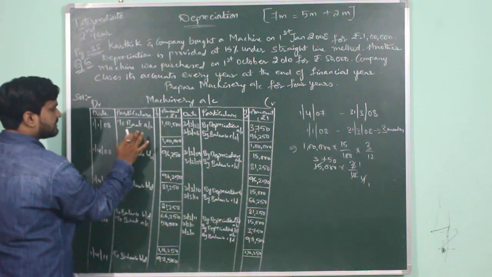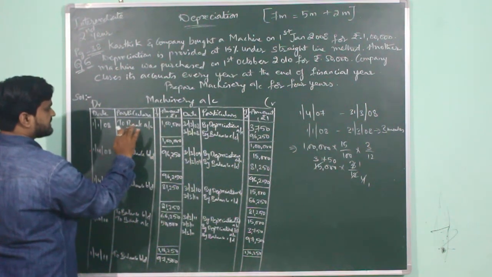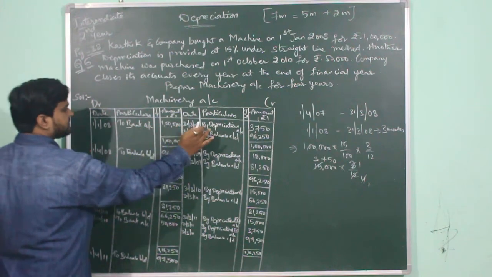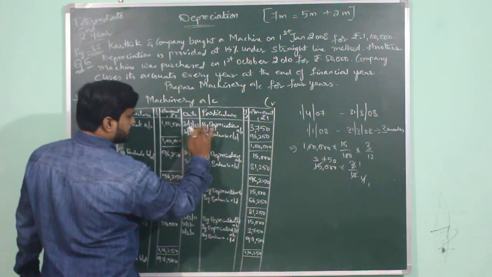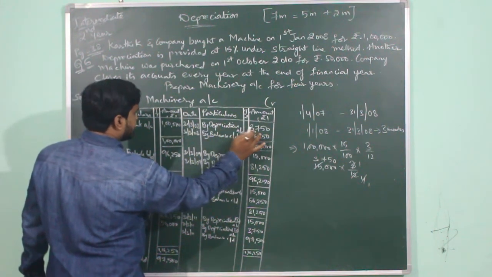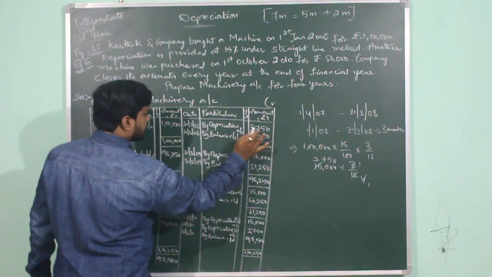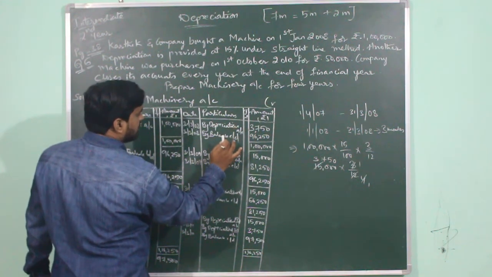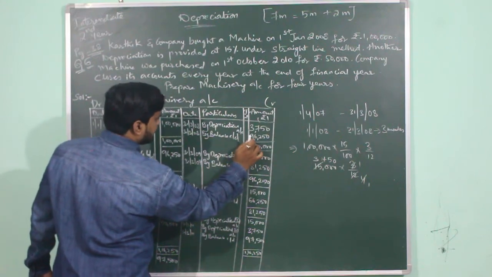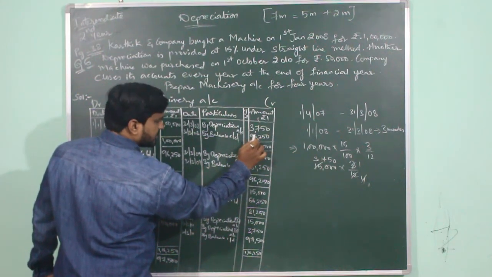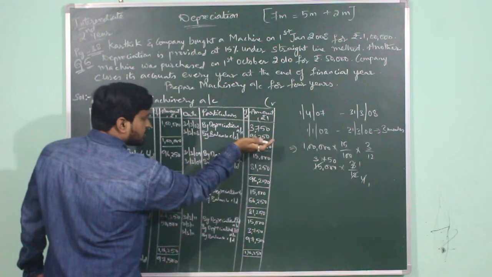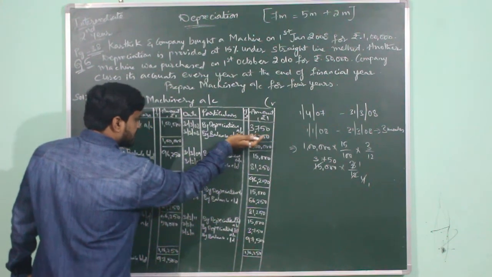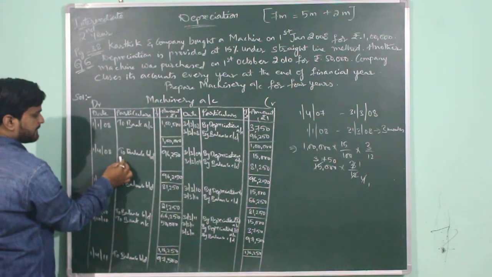It means that the value of the machine at the time of its purchase was rupees 1 lakh, but after 3 months, when the financial year has come to an end, the value is reduced by 3750 by providing depreciation. So the value of the machine at the end of the first year was 96,250. So whatever is the closing balance at the end of the first year, it will be the opening balance at the beginning of the second year.